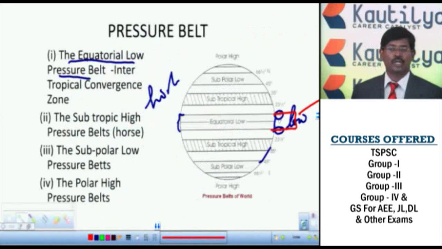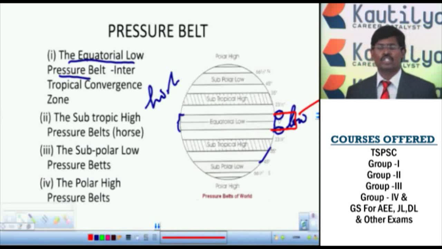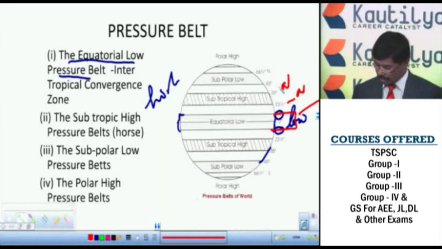The second one is the tropical high pressure belts. Generally the tropical high pressure belts extend from 23.5 degrees north to 35 degrees north and from 23.5 degrees south to 35 degrees south.